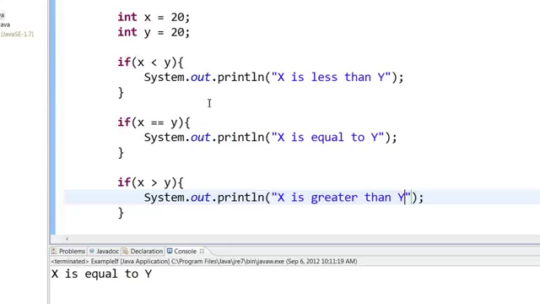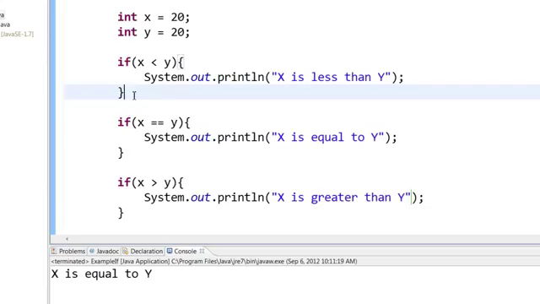But of course, if you notice, this is an inefficient way of writing a program. The reason is, it is checking if x is less than y, then it is checking if it is equal to y, then it is checking if it is greater than y. So it will run all these three statements. You can use an else statement to make it more efficient. Like this.